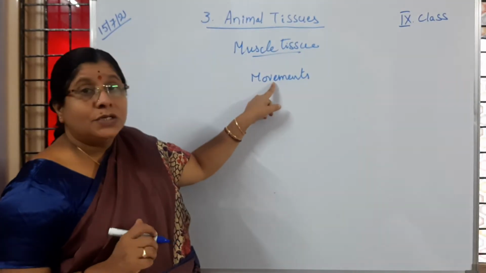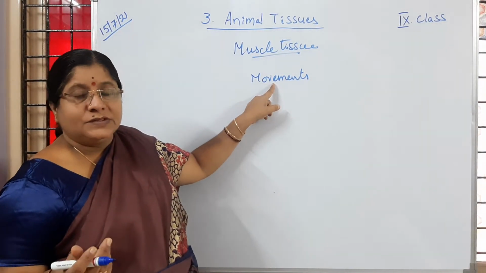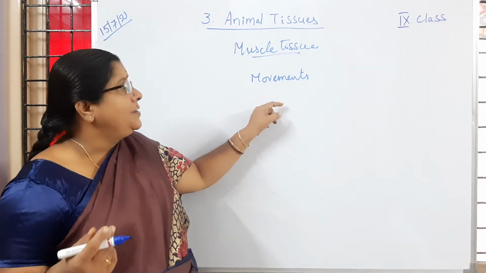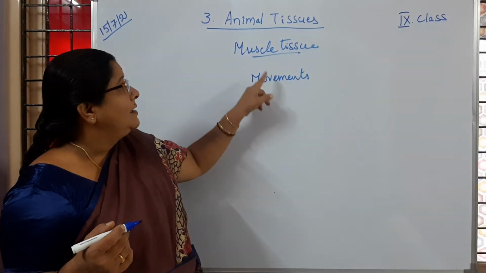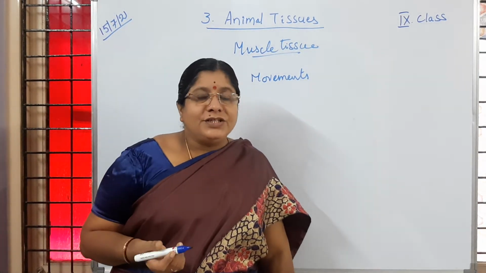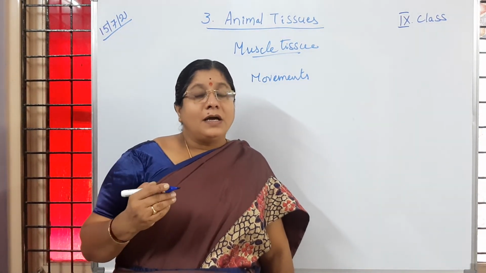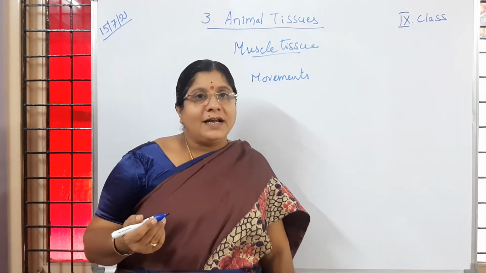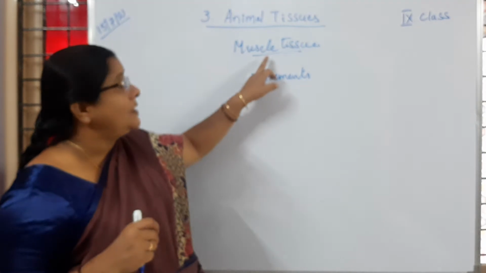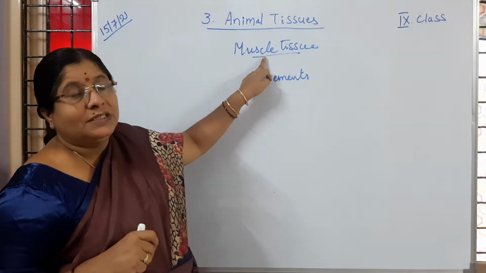Is it clear to you? We are moving, we are walking, we are running, or we are doing some work. Is it clear to you? That is because of muscle tissue. Apart from that, the process of digestion, respiration or excretion, all these are happening again because of muscle tissue. Is it clear to children?